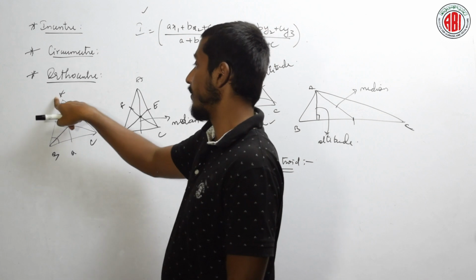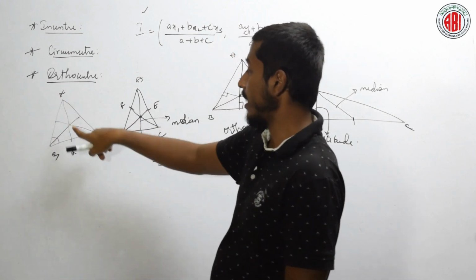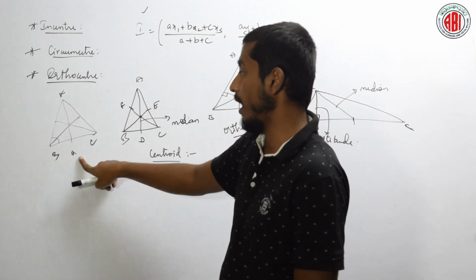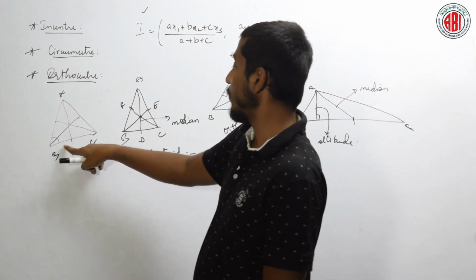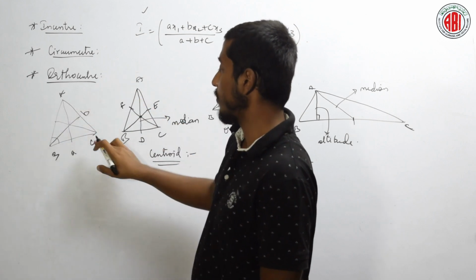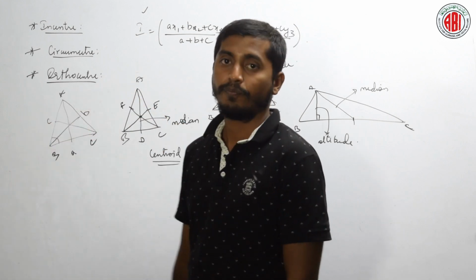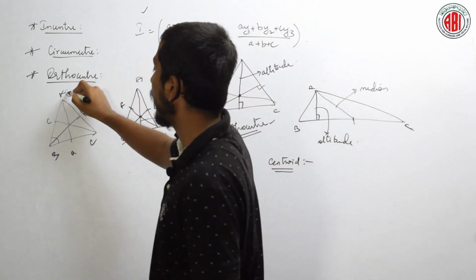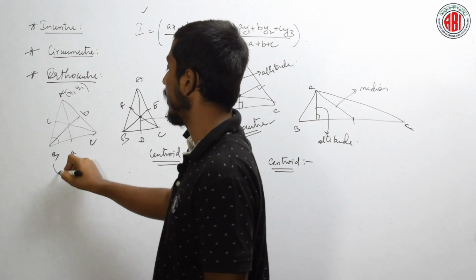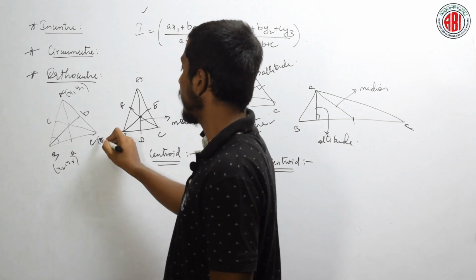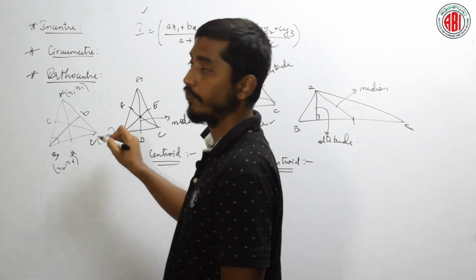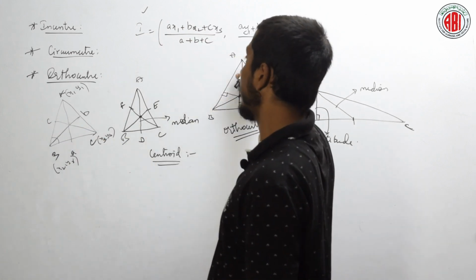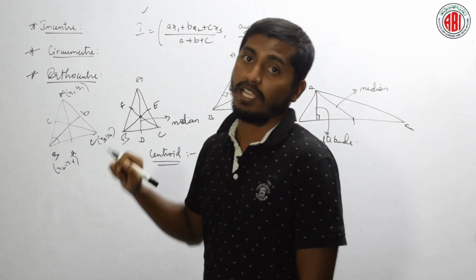For example, if this is vertex A, then the side opposite to A, that is BC, is given as the distance small a. Is it clear? What about small b? It will be on this side. What about small c? It will be on this side. What are these x1, y1? These are three different coordinates: this is x1, y1, this is x2, y2 and this is x3, y3. Is it clear? This is how we directly find the incenter of a given triangle.